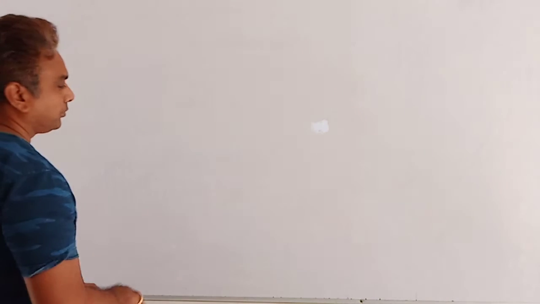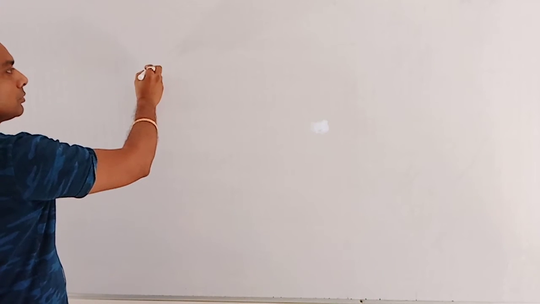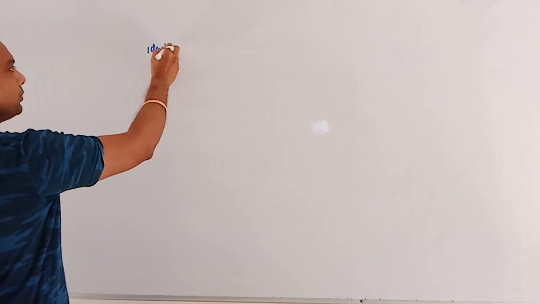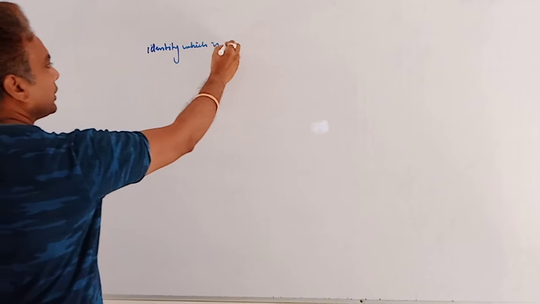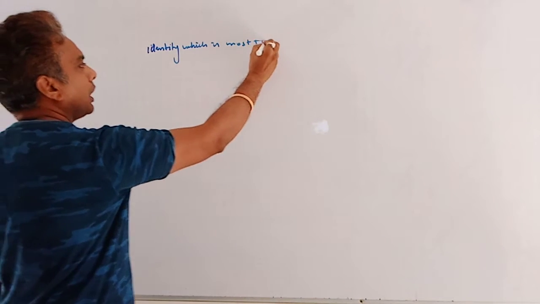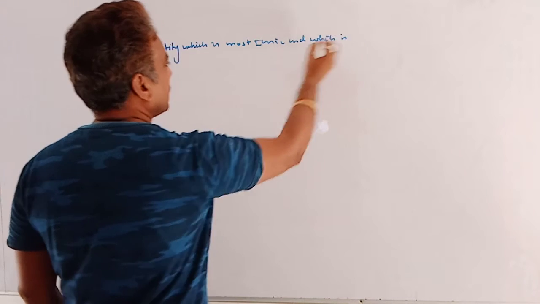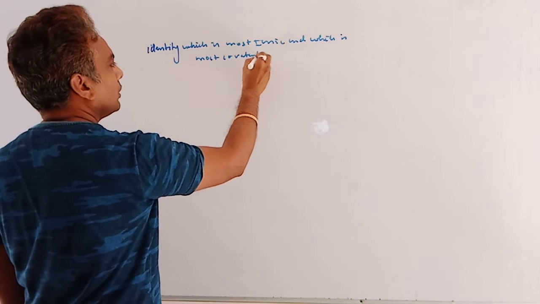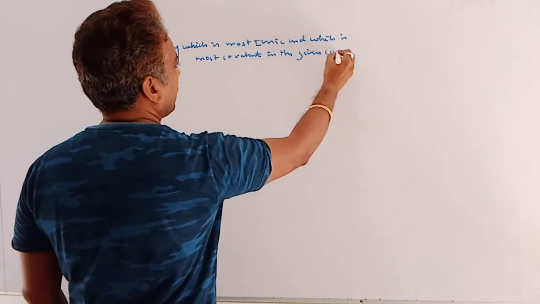Now, one more question. Identify which is most ionic and which is most covalent in the given compounds.